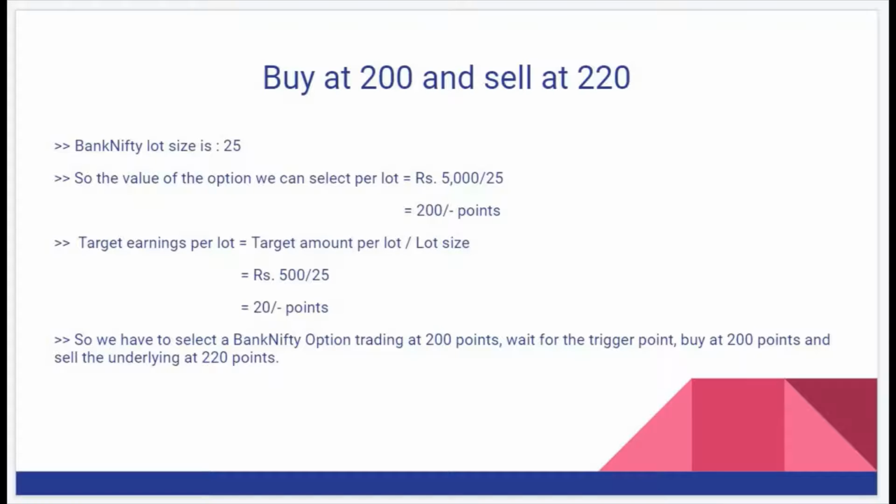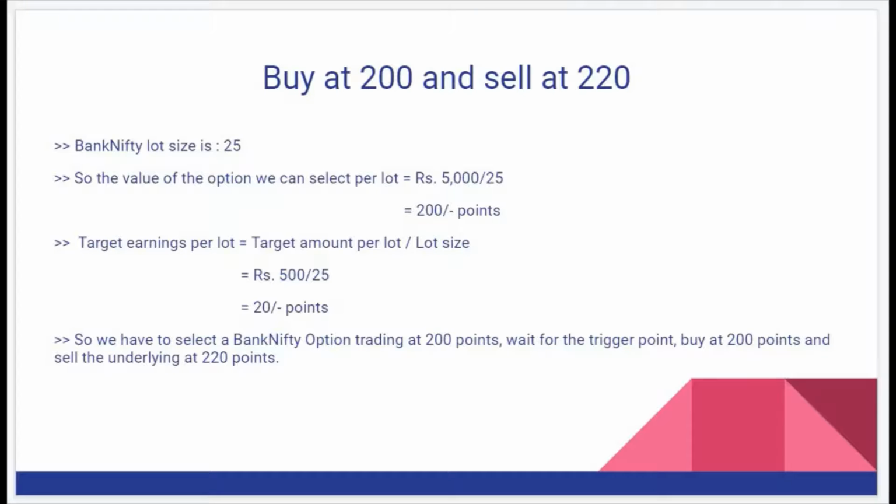So you need to look at a Bank Nifty option which is trading at around 200 rupees. The second part is sell at 220. Now let's take a look at how we arrive at 220. We know target earnings per lot is target amount per lot divided by lot size. What is our target amount per lot? It is rupees 500.